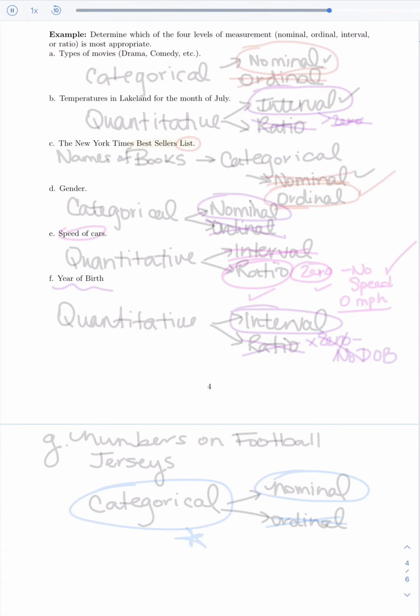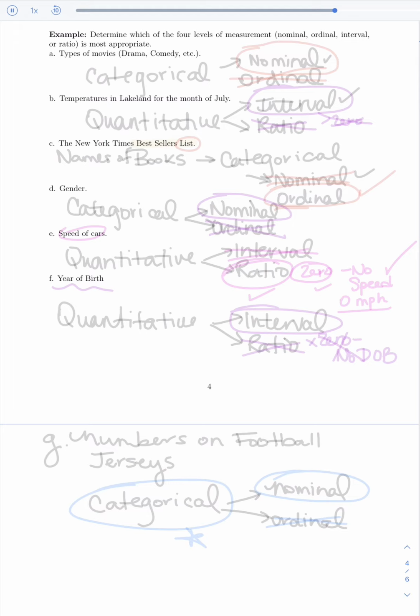So here's a perfect example of a test problem, except if it's on MyMathLab, it'd probably be multiple choice. If it's in person in class, it would be something like select which of the four works and probably explain your reasoning. Okay, determine which of the four levels of measurement, and we actually list them out: nominal, ordinal, interval, or ratio, is most appropriate. So first of all, the first example is different types of movies.